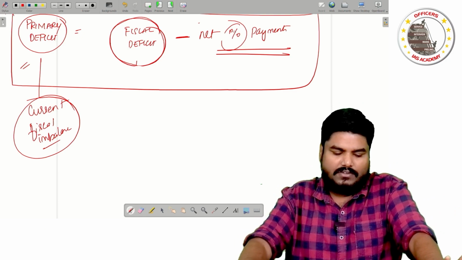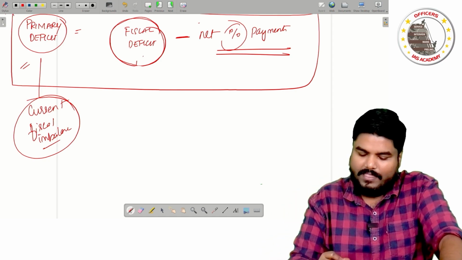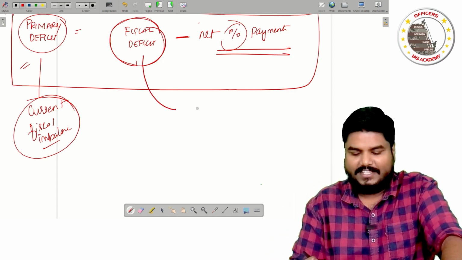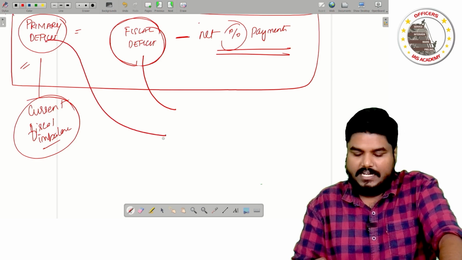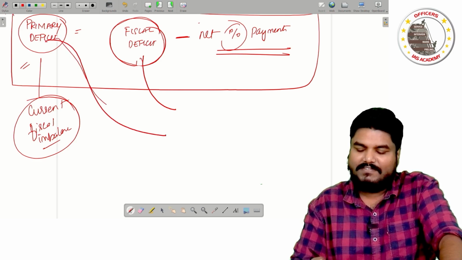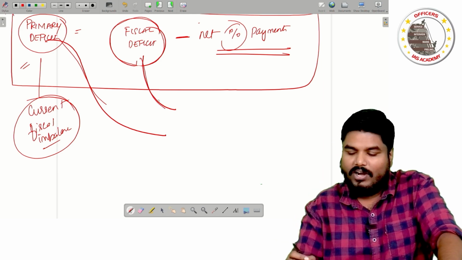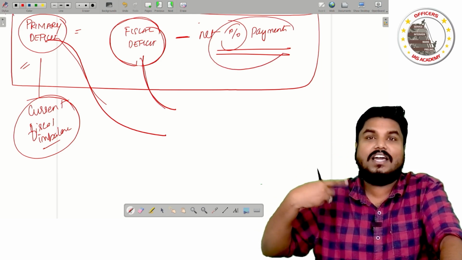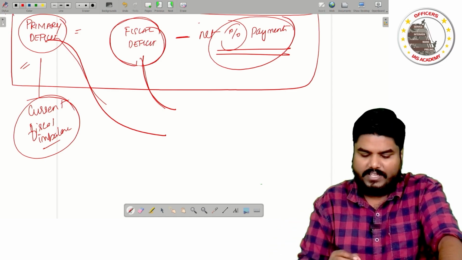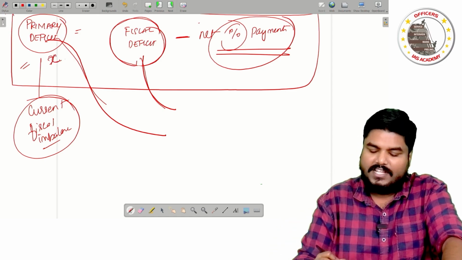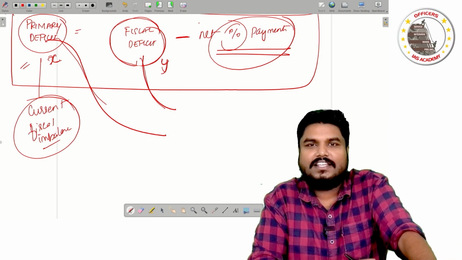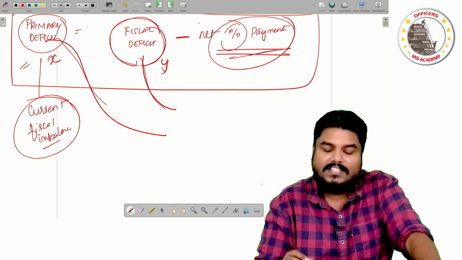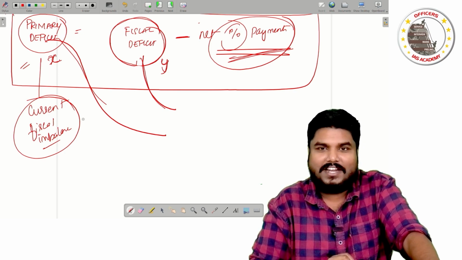So now I will give you the fiscal deficit data. I will also give you the primary deficit data. With this primary deficit and fiscal deficit, you are going to tell me the interest amount which we are paying. We can find out, right? If I give you the primary deficit and the fiscal deficit, then you can easily calculate the amount of interest we are paying every year.